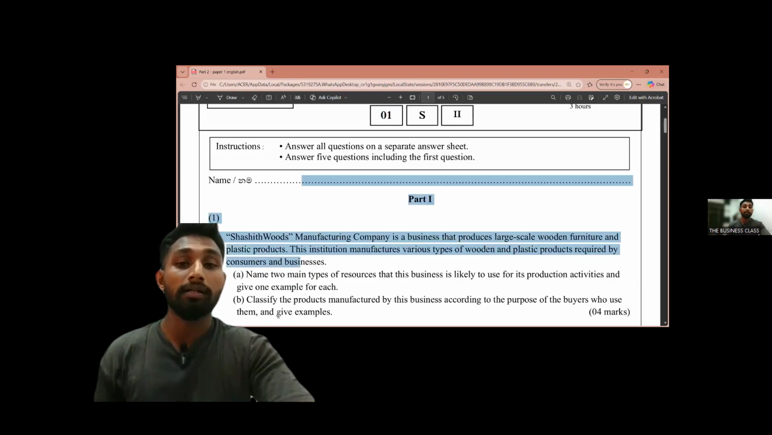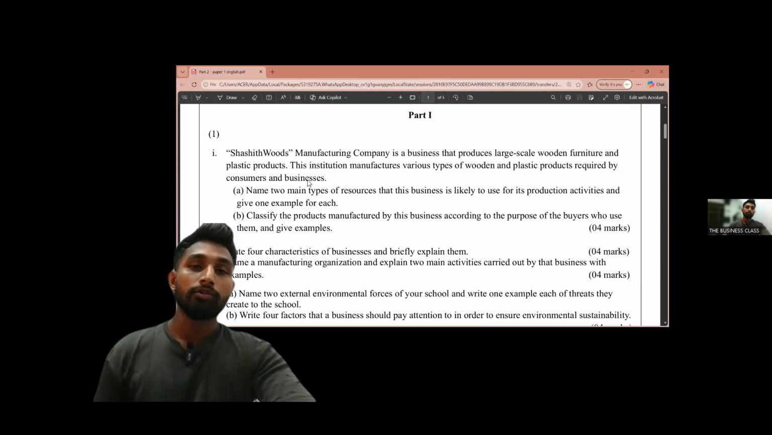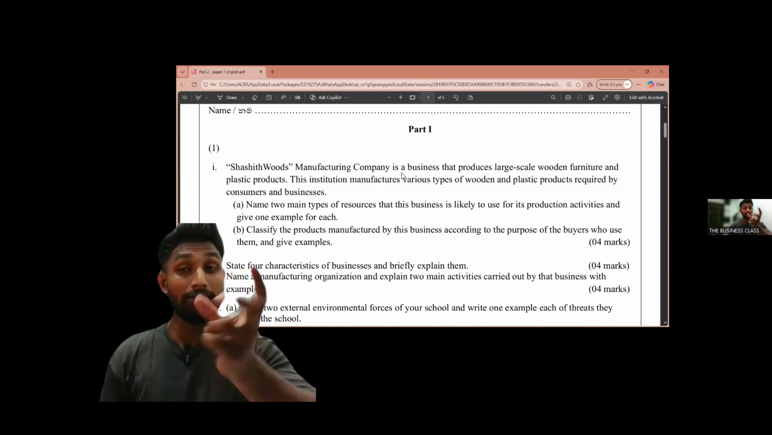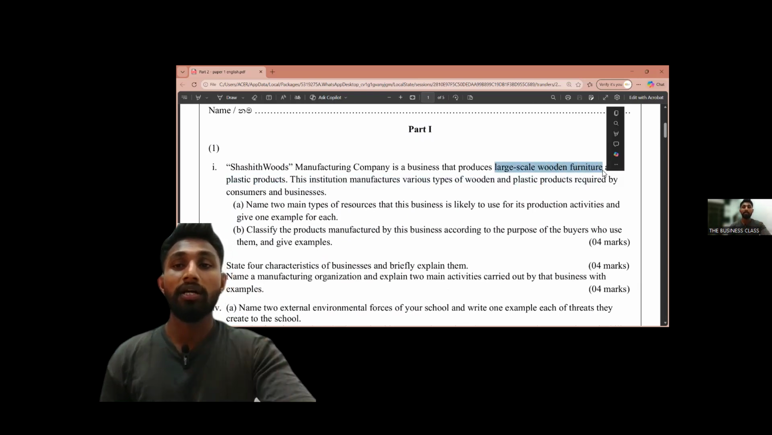There might be some few differences, right? So this question is saying Shashit Wood Manufacturing Company is a business that produces large scale wooden furniture. So it's producing wooden furniture, and it's doing production in large scale.